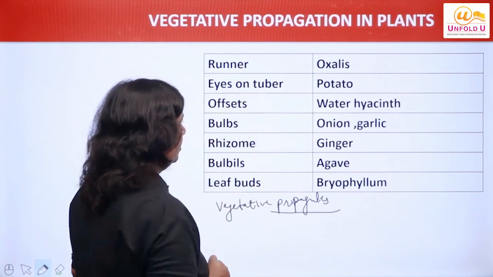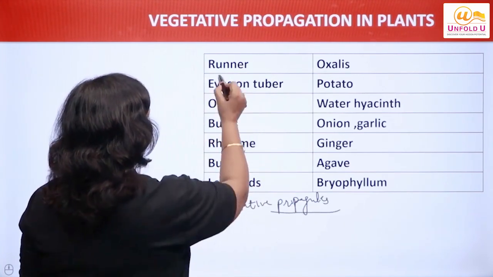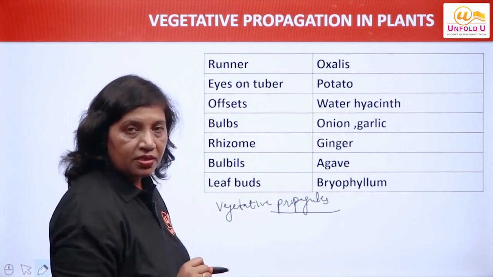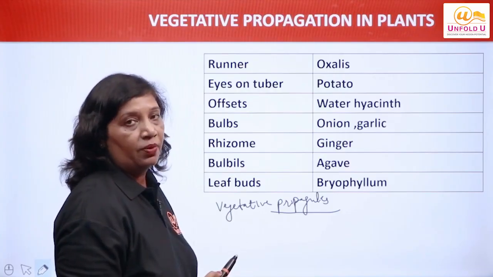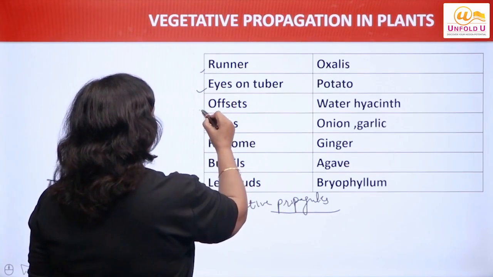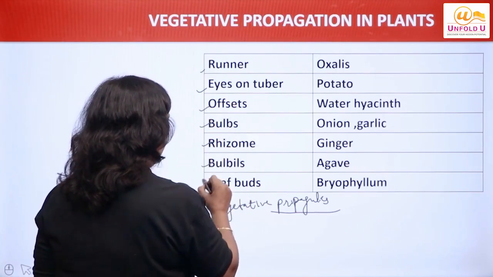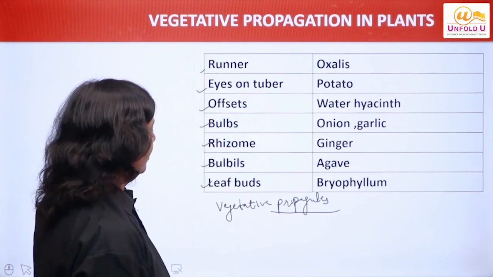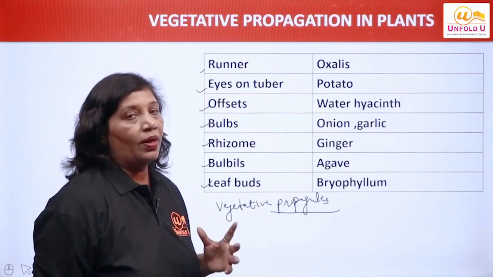We call them vegetative propagules. Now, what are the different vegetative parts which take part in vegetative propagation? They are runners, eyes on tuber, offsets, bulbs, rhizome, bulbils, and leaf buds. Now we will discuss one by one.